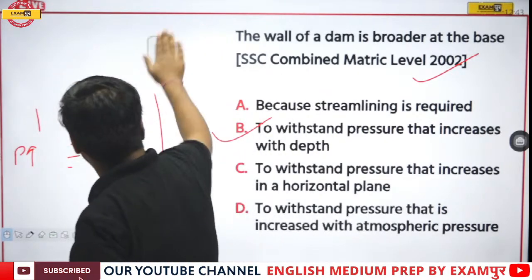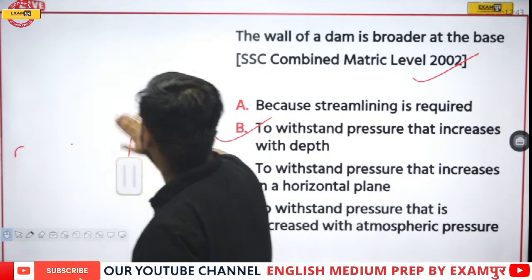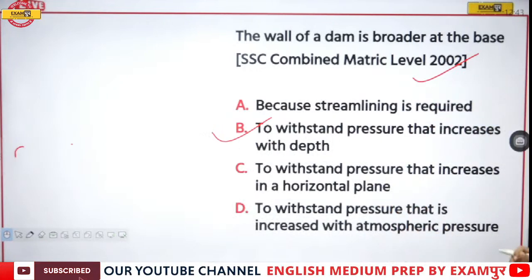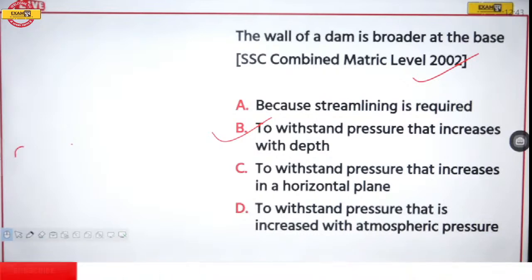Fine. So here option number B is going to be the correct answer. It's very simple. To withstand the pressure that is increasing with the depth, we need to make the wall of the dam with a broader base.